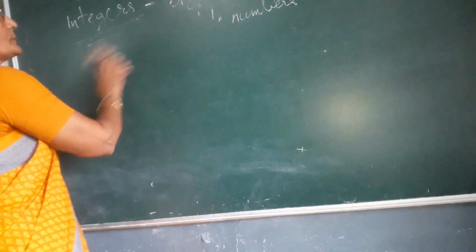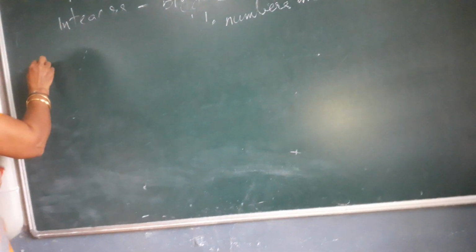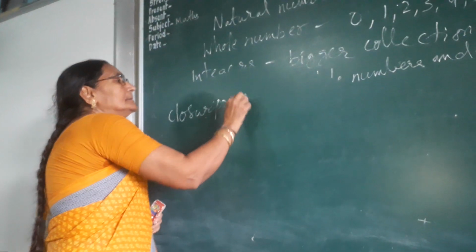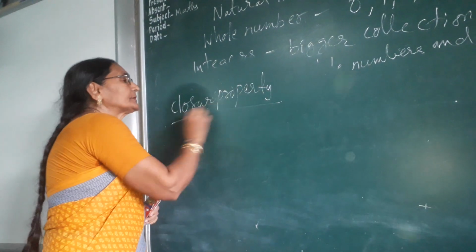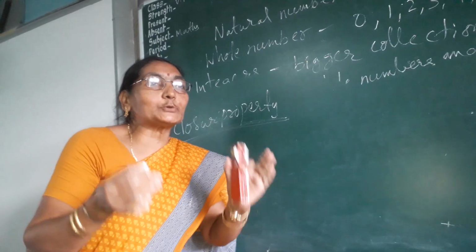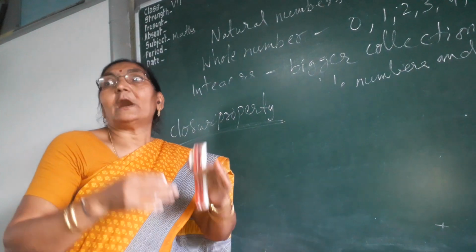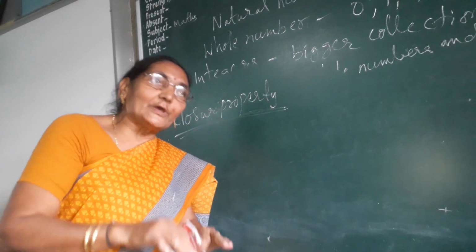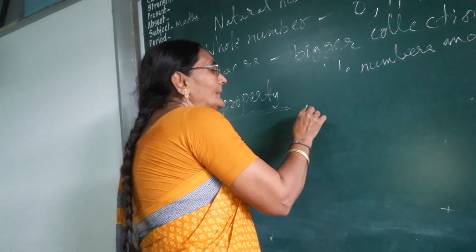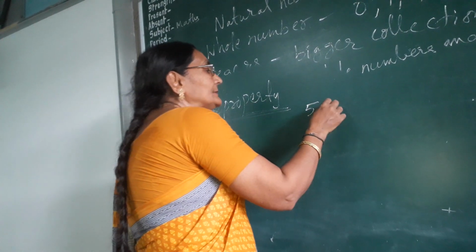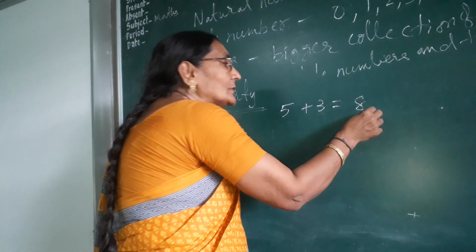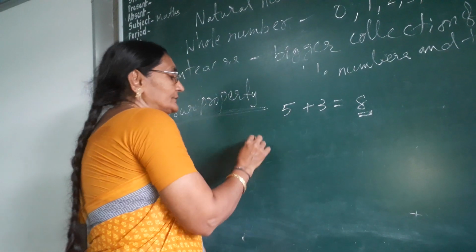So the first property of integers is the closure property. What is the meaning of closure property? If any two integers are added, what answer will come? That is also an integer. That is the closure property. Suppose one integer is 5, another integer is 3. How much will come? 8. So 8 is also an integer. This is the closure property.